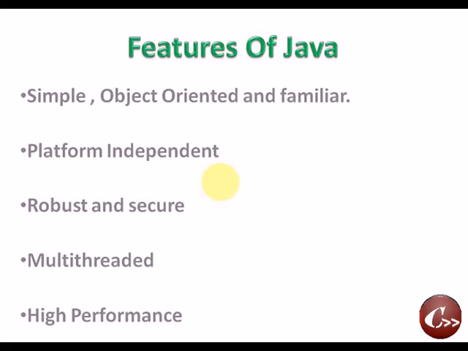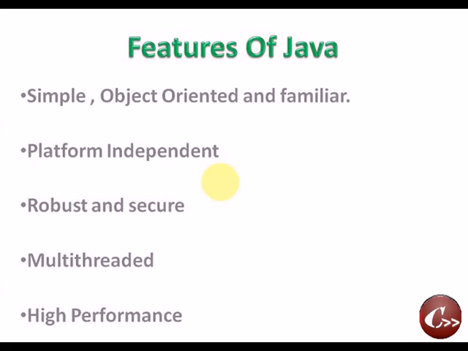Java also provides the feature of an automatic garbage collector. What is an automatic garbage collector? In C++, if we write a program using classes and objects, we need to explicitly delete or deallocate the objects by using destructors. Java does not support the use of destructors. Why? Because Java has the automatic garbage collector concept. It will automatically deallocate or delete all the unwanted objects from memory. So that is the automatic garbage collector concept.